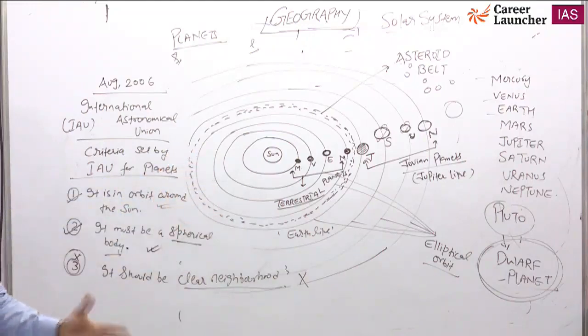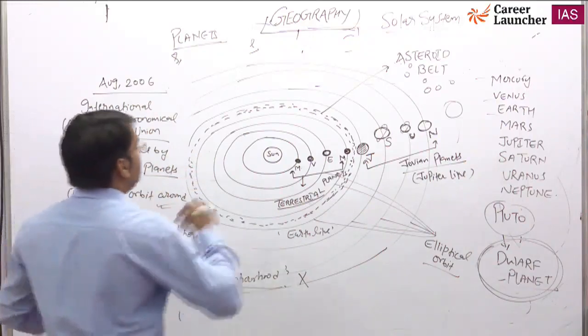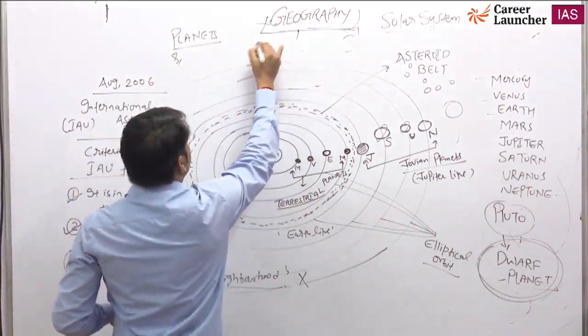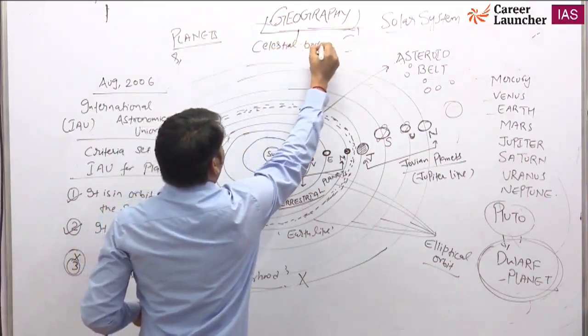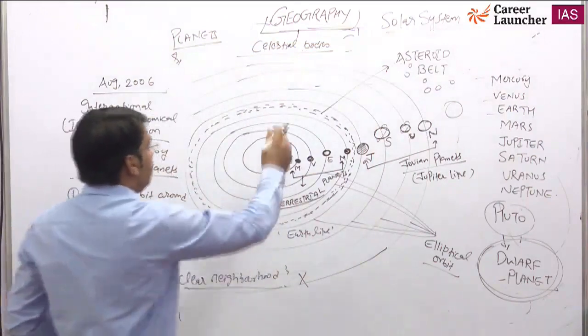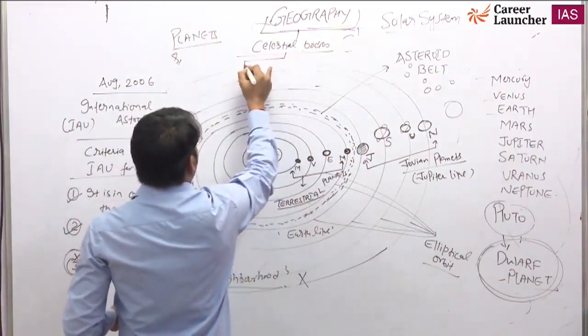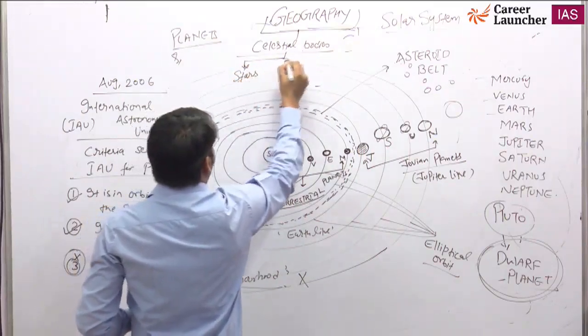Basically, the objects and things in space are called celestial bodies, a common name. Celestial bodies include both stars and planets.